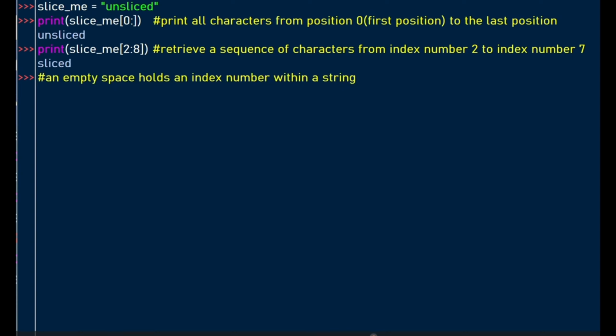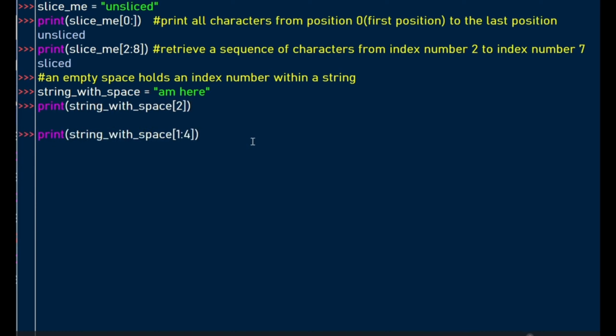We carry on with the example. An empty space holds an index number within a string. So we define another string called a string with space here. What happens when we try to print this string? Let's try to print the character holding index number 2. So it's an empty space. But the good example is this one where we have index position number 1 to 4. 1, 2, 3.